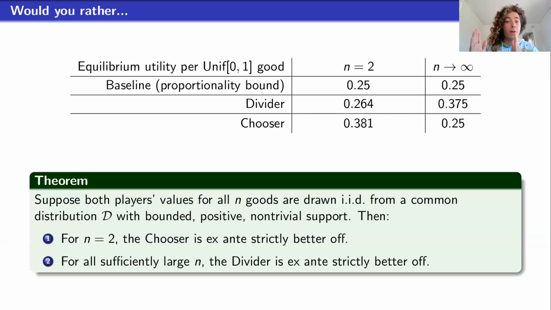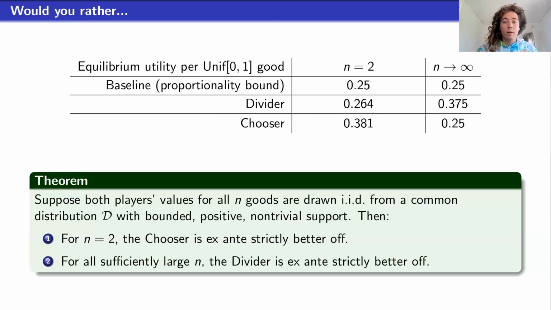So the divider is going to have an expected utility of 3/8. That's what this 0.375 is, because they're going to get half the goods, and each good is going to have, in the limiting case, a value drawn uniformly between a half and 1. So their average value for each good they get is 0.75. So the divider is getting essentially their best half of their goods, and the chooser is getting a random half of the goods.